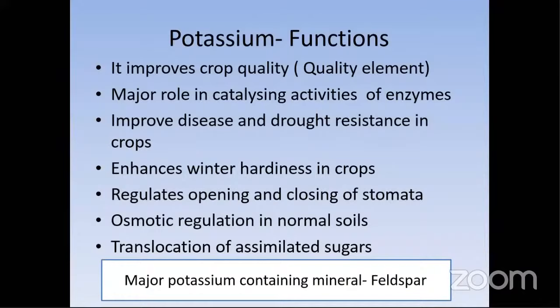The major potassium-containing mineral is feldspar. Mostly these are called potassic feldspars. Feldspar is one of the minerals which supplies potassium in soil.